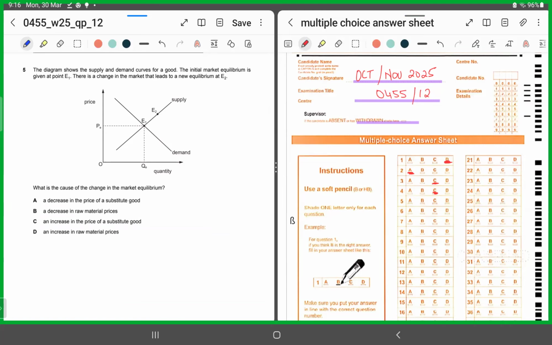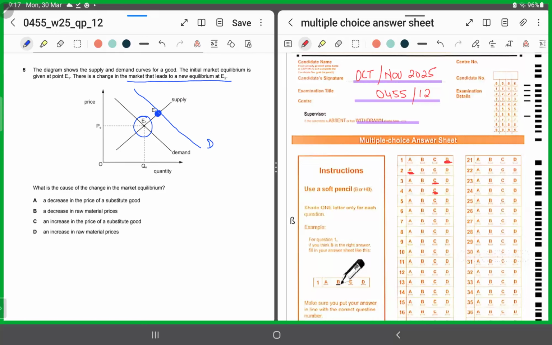Number 5. MCQ number 5 displays a demand and a supply diagram for a good. The initial market equilibrium is given at point E1. Now they are saying there's a change in the market that leads to a new equilibrium at E2. They're saying we don't know what happened, but something must have happened to the demand curve. That is why now the equilibrium position is at E2. So this is E2. So what happened? The demand curve rose towards the right, right?